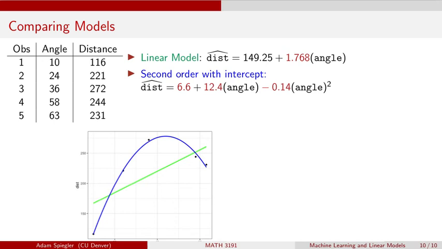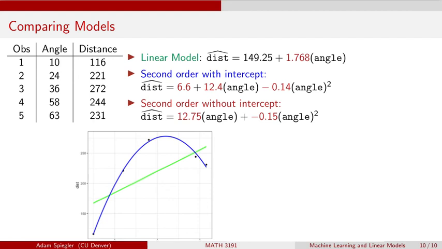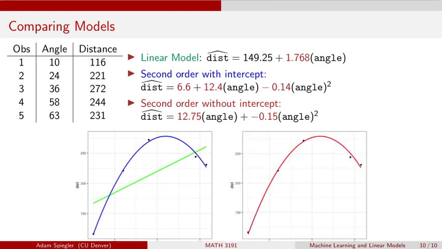We also constructed a quadratic model that had no intercept, and that did not change these other coefficients very much. Then we can take a look at how that model fits the data, and it's pretty similar. So these two would be really hard to compare just by eyeballing them. We may need some other metrics to compare these two, and maybe there are other variables that we might want to include, or a different model that might make more sense.